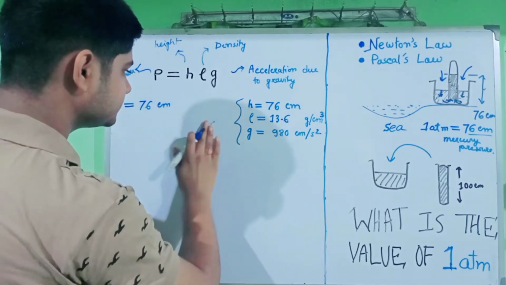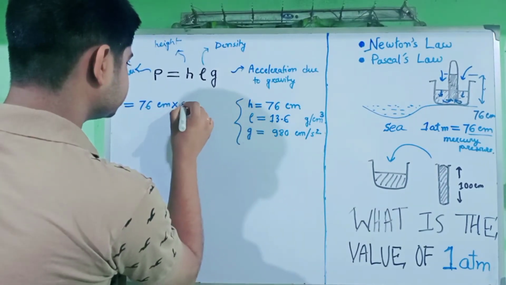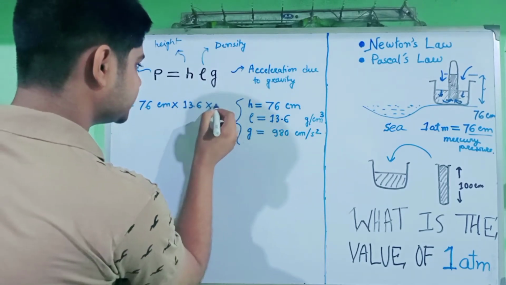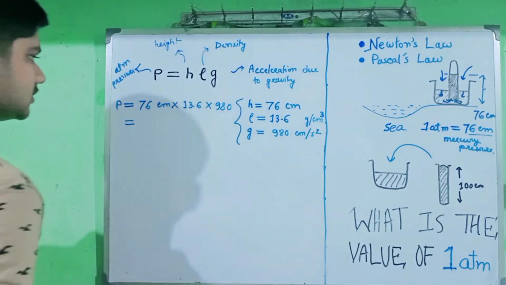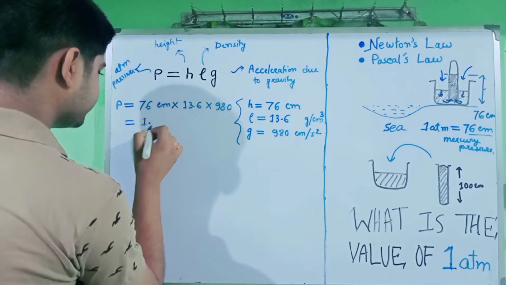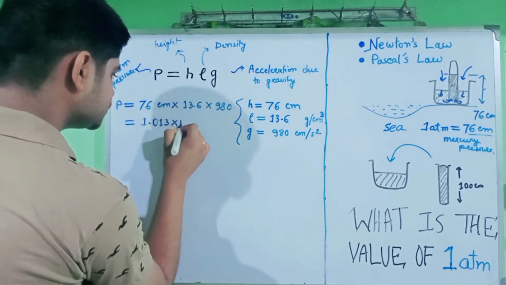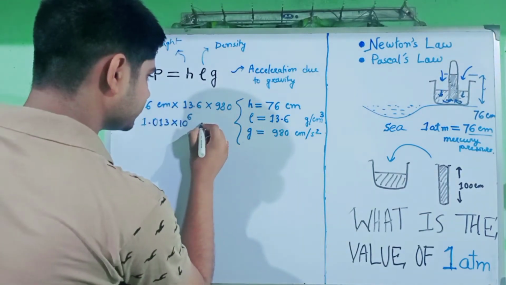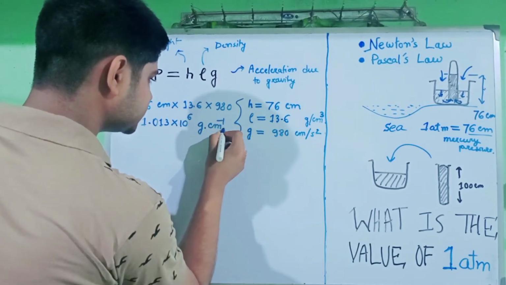Density is 13.6 gram per cm cube, and g is 980 centimeter per second square. After calculating this, we will get a value of 1.013 into 10 raised to the power 6 gram centimeter per centimeter per second square.